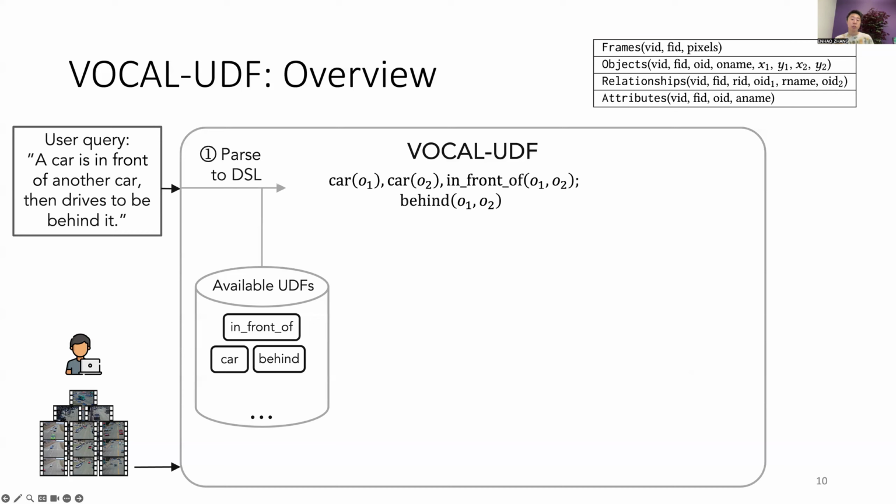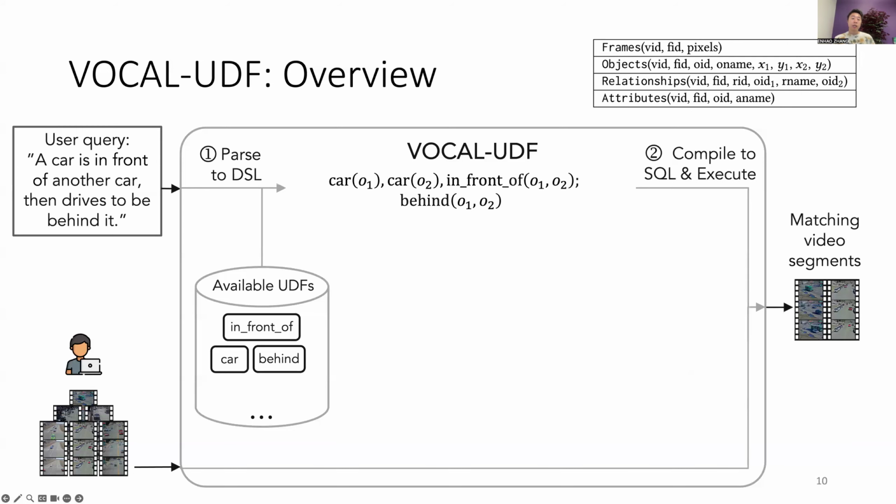The system parses the query into a domain-specific language, or DSL, using the available UDFs. In the DSL, each variable Oi represents a different object. The part before the semicolon says that in a frame of the video, there should be two cars, O1 and O2, and O1 is in front of O2. The part after the semicolon says that in another frame of the video, the car O1 is behind the car O2, and the semicolon further indicates that the second part of the query happens sometime after the first part.